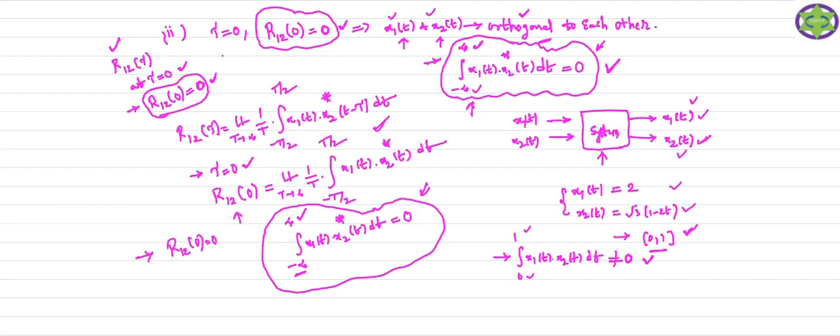So if we evaluate the cross correlation function at tau equal to 0, and I get a 0 value, the meaning is your two signals are orthogonal to each other. So this is the required condition to check the orthogonality of the two signals. This is the second property of the cross correlation function of power signals. In similar lines, we are going to define the cross correlation function for energy signals also.